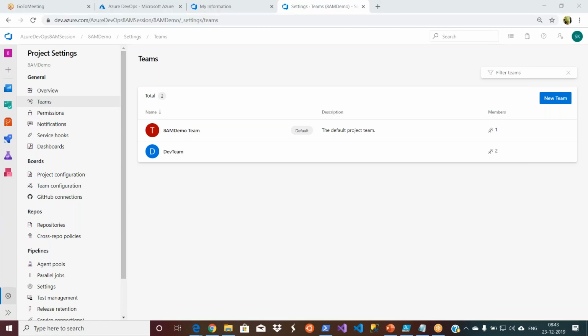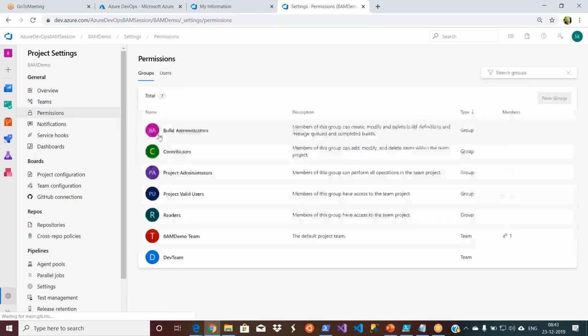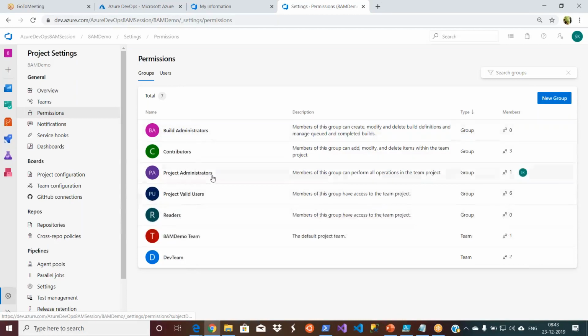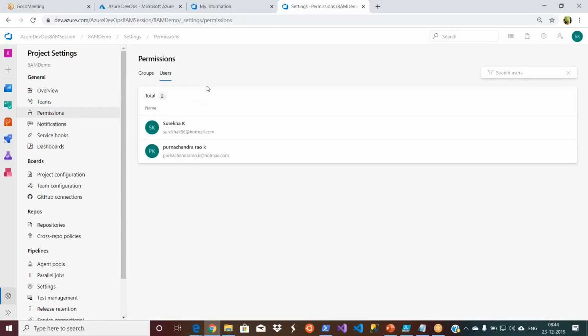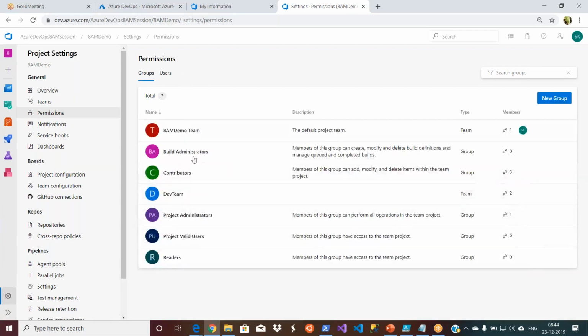Okay, what else you need to understand from the project settings? You have these permissions. By default, these are the different permission groups available, that is administrators, contributors, like this. We already used these contributors when we created the user, right? The similar stuff is here. You can go ahead and read it. These are very straightforward, self-explanatory descriptions, and these are the groups, and these are the users available, and you can move users across all these groups wherever you want.